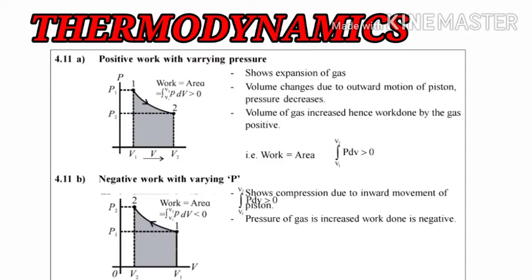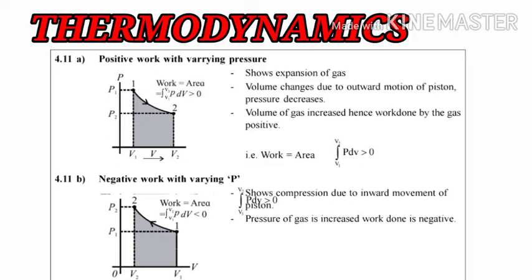In the graph you can see that at point 1 the pressure P1 is high and the volume V1 is constant, and as you go from point 1 to 2, following the arrow, at point 2 the pressure P2 is constant while the volume V2 has increased. You can see this in the PV graph.